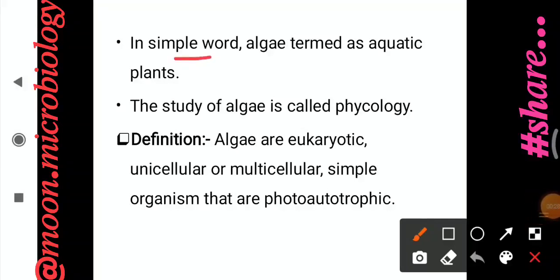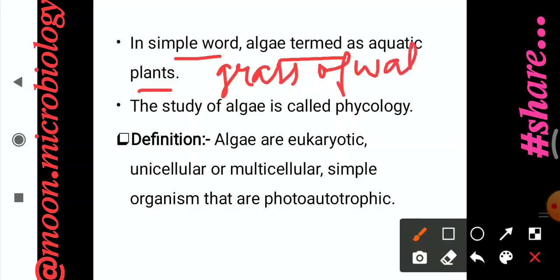In simple words, algae is termed as an aquatic plant, or it can also be termed as the grass of water, because they are mostly found in the water and in the form of grass. As grass grows in the garden, in the water the algae grow as grass. The study of algae is called phycology.